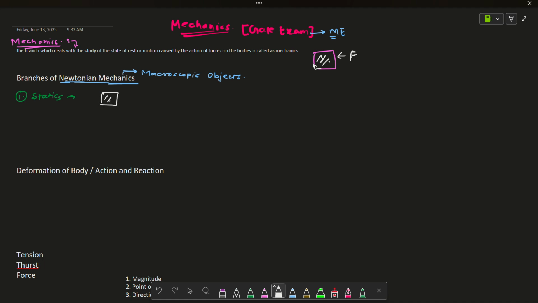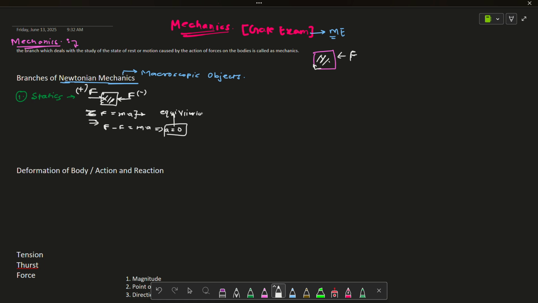Suppose one of your friends applies a force here, let's say F, and from the other side you are applying a force F as well. Now, from Newton's law equation, the sum of forces is equal to mass into acceleration on the body. This is the free body equation of this body. Since the total force, let's suppose this direction we take as positive and this direction we take as negative, positive plus negative is 0. So mass into acceleration: mass is constant, so acceleration will become 0. That means the body is in equilibrium.